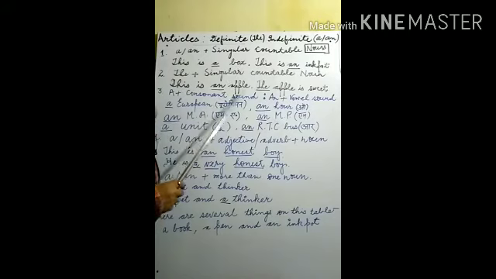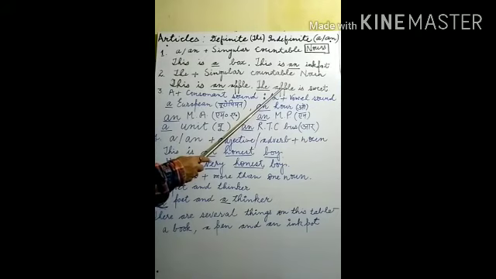If the noun is repeated again and again, before the noun, the article the is used. Why is an used here? Because apple has a vowel sound. Why is the used here? Because this apple is described previously, and the same apple is being described here.